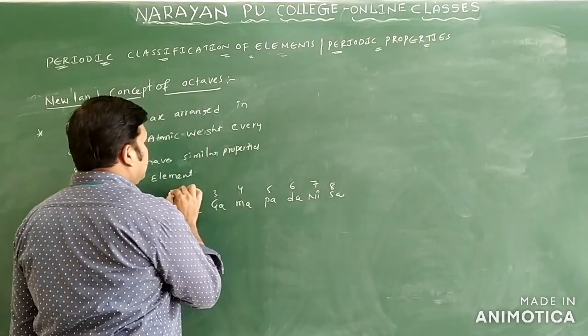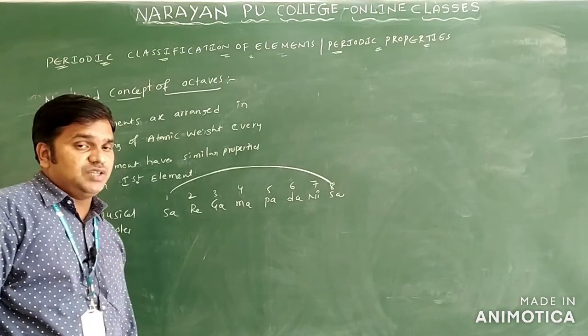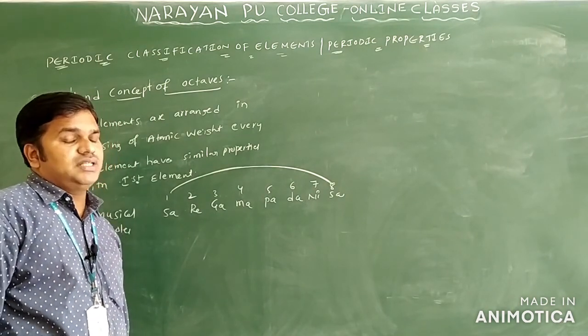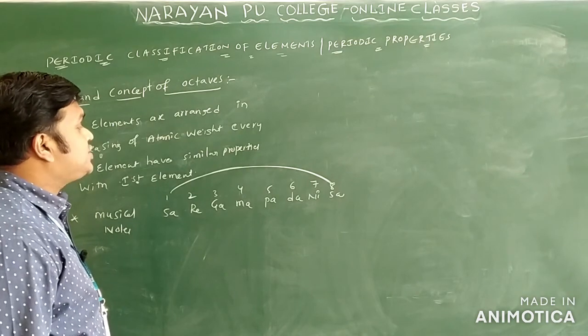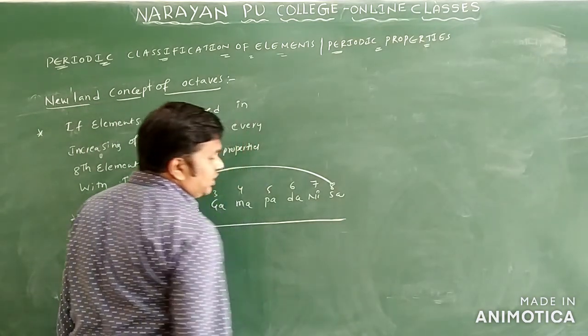What is common here? The eighth note and the first note are the same, that is Sa. Like this, the elements have the same properties when they are arranged in increasing order of their atomic weights.